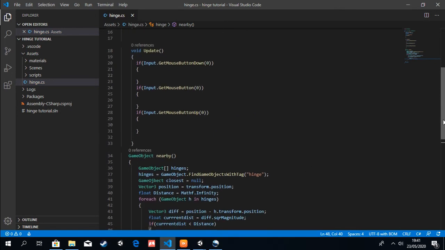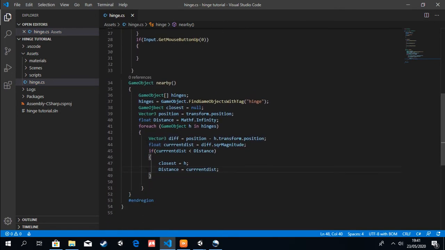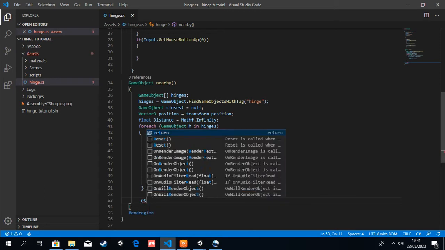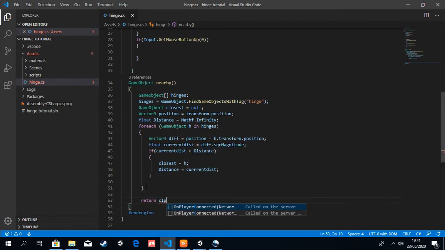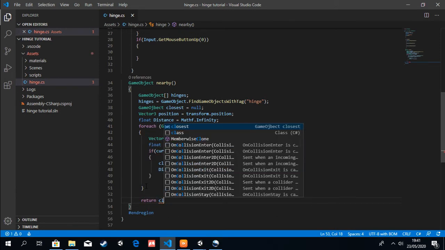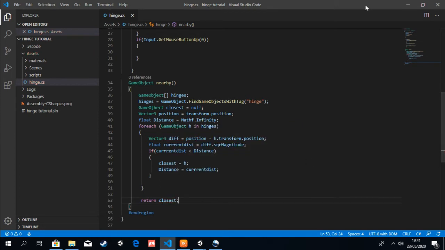Simple as that. That's what we just had to do. And at the end of this, to not get that error of not returning the path value, we have to return closest. And if you head back to Unity, I think there should be no error. Yep, I think so.